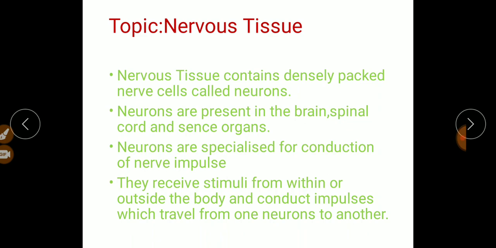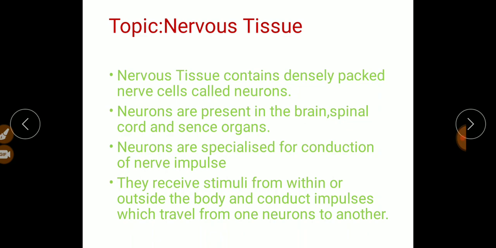No other cell, whether muscle cell or connective tissue cells, can carry the impulses or signals. These are the specialized cells of nervous tissue called neurons, which have this capability to carry the impulse or signal from one body part to another body part.